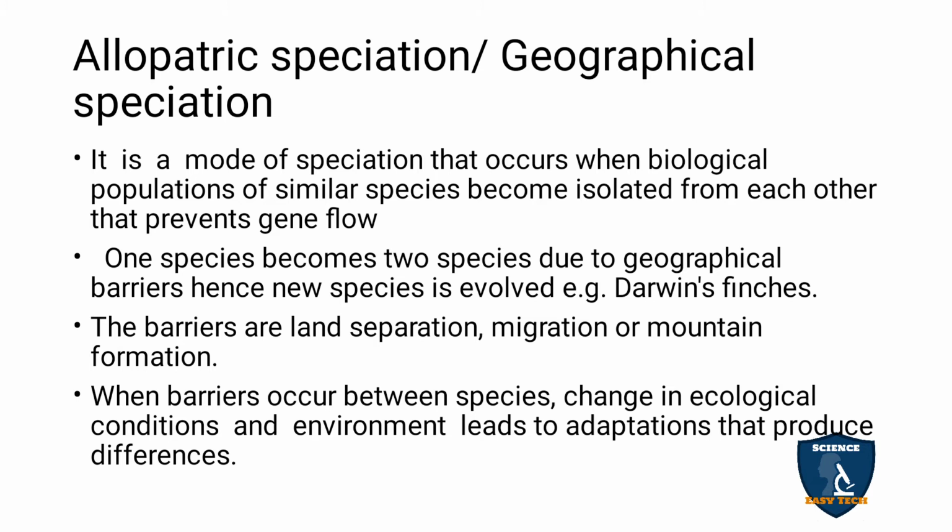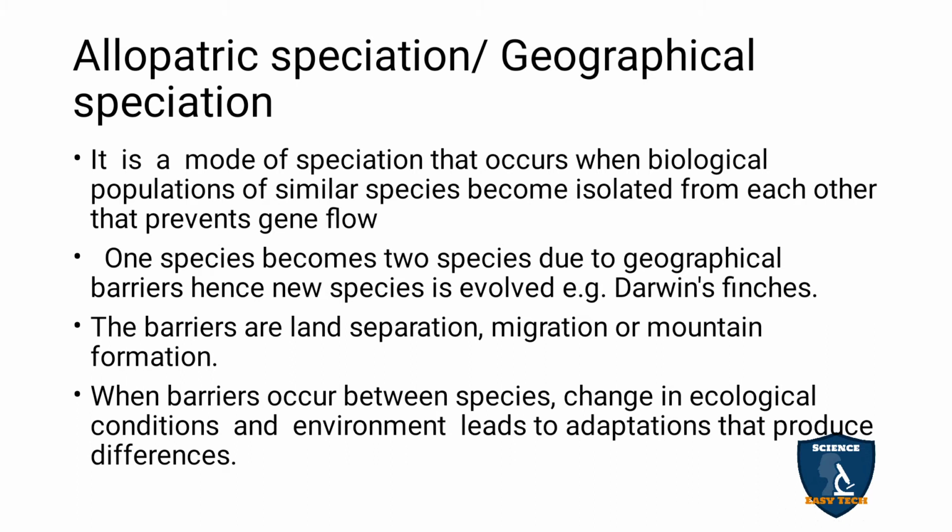So one species becomes two species due to geographical barriers, and hence a new species evolves. An example is Darwin's finches. They are all birds only, but based on their food, their beaks are modified, and they are living in the same area. So now you got it. What is allopatric speciation? Now you have to understand and think.